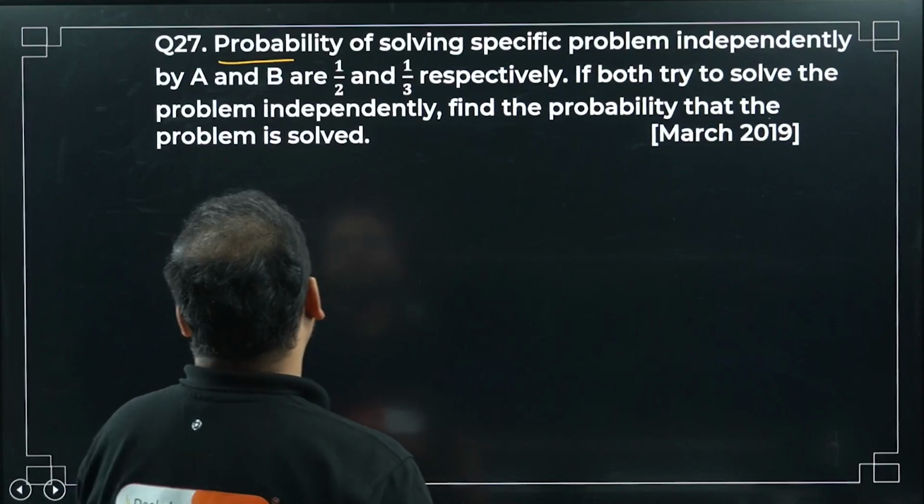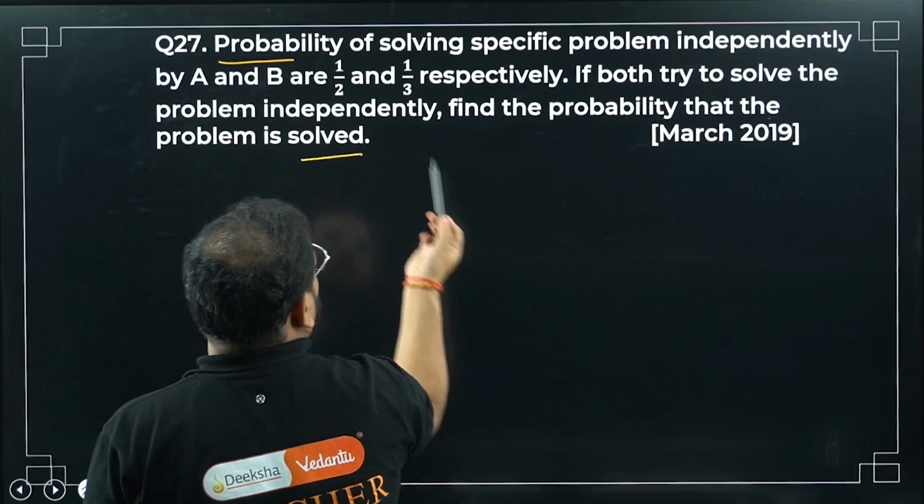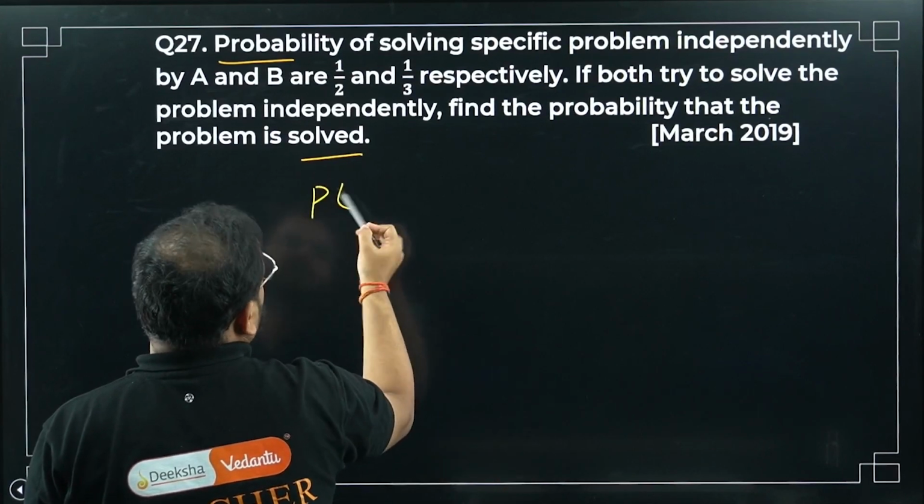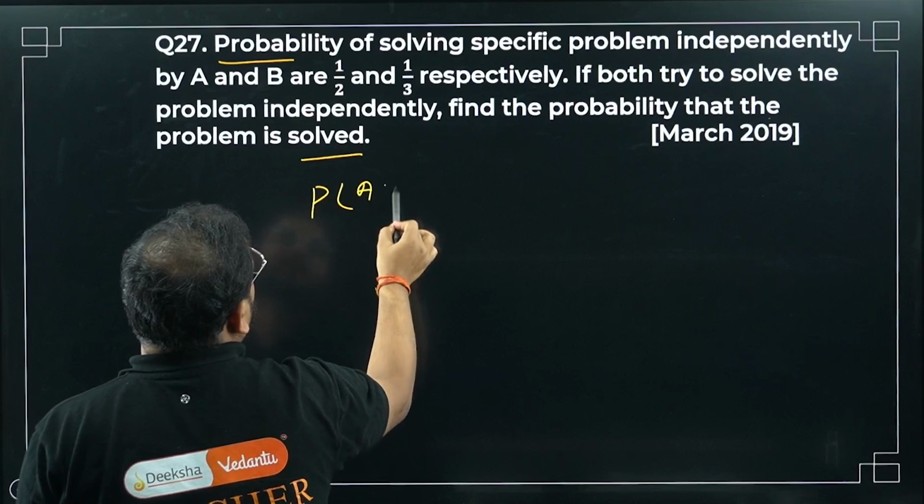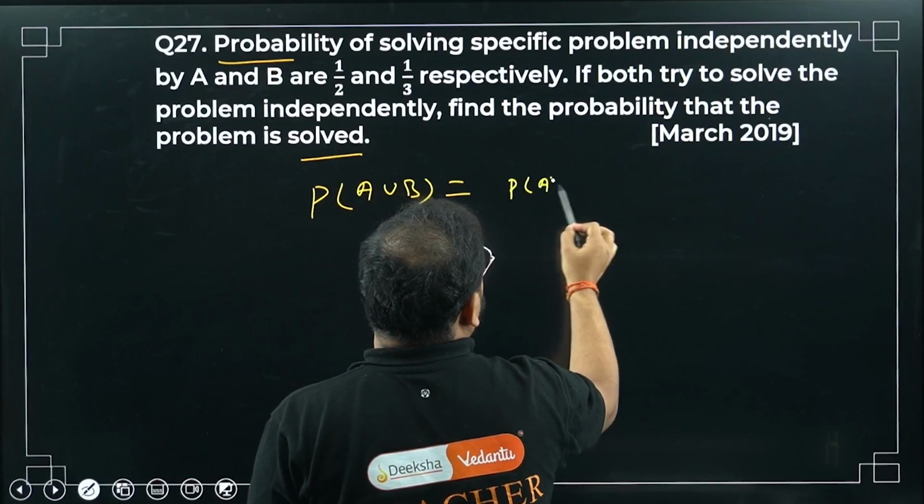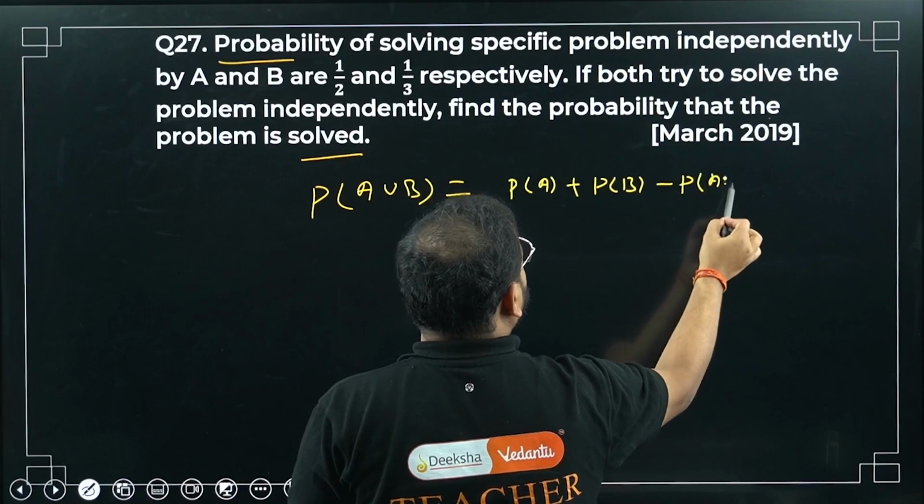Both try to solve the problem independently. Find the probability that the problem is solved. How can the problem be solved? If either of them solves it, what does that mean? Please check. A union B, right? Okay, so I can write it as P(A) plus P(B) minus P(A intersection B).